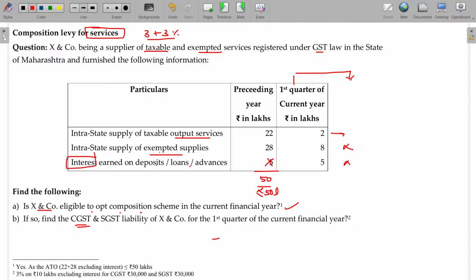3% being, okay, once again. You calculate for this entire 10 lakhs at the rate of 3%, 30,000 rupees for CGST, another 30,000 for SGST. One second.